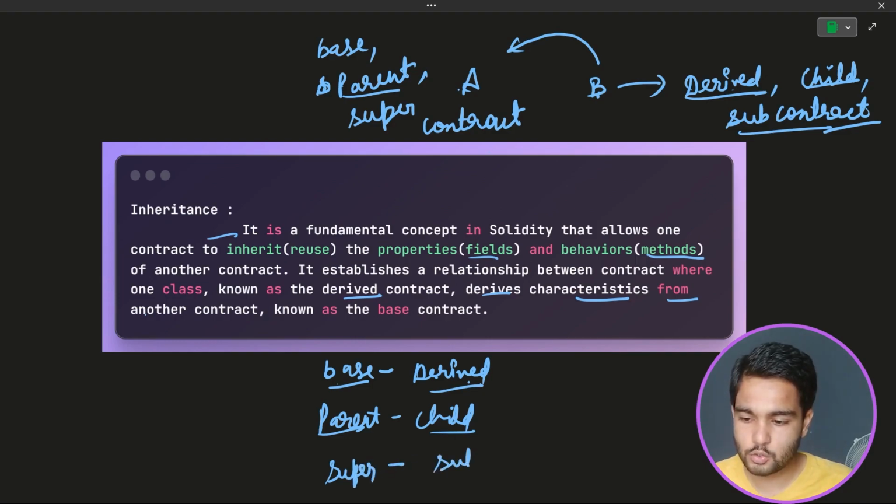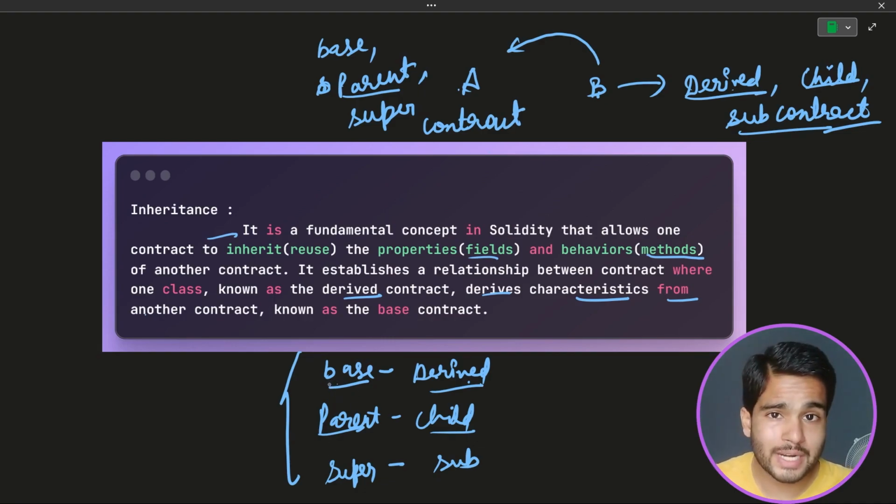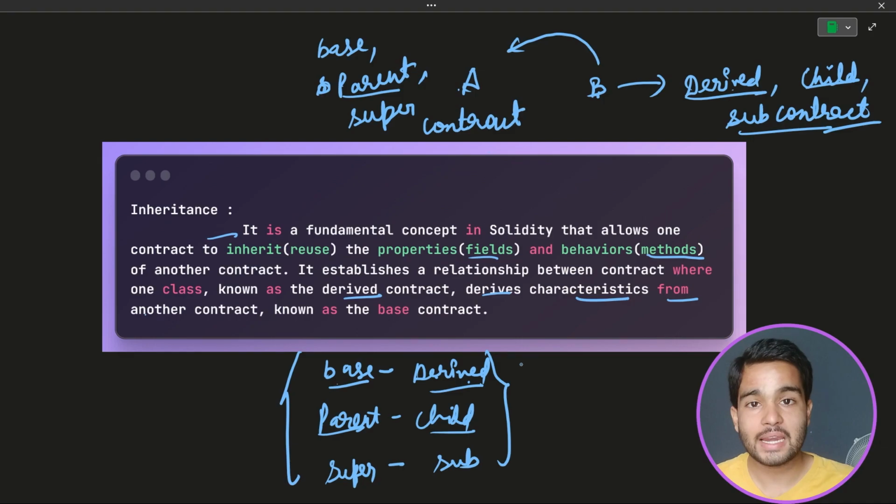And this is the super or subcontract. So these are the terminologies used with contracts which are inherited by any contract, and the other terminology will be used by those contracts which are inheriting any contract. I hope this is clear to you, and now we are going to do a practical which will definitely make everything clear to you.